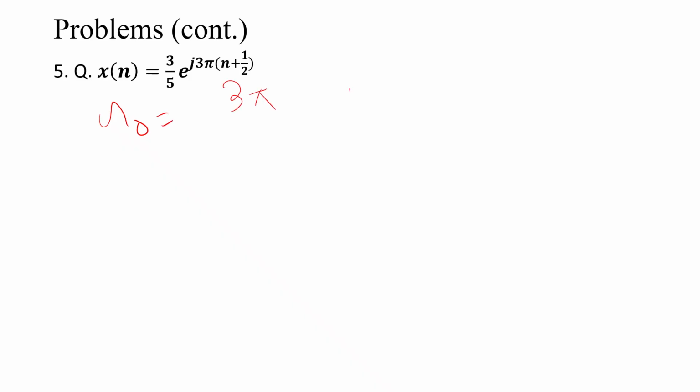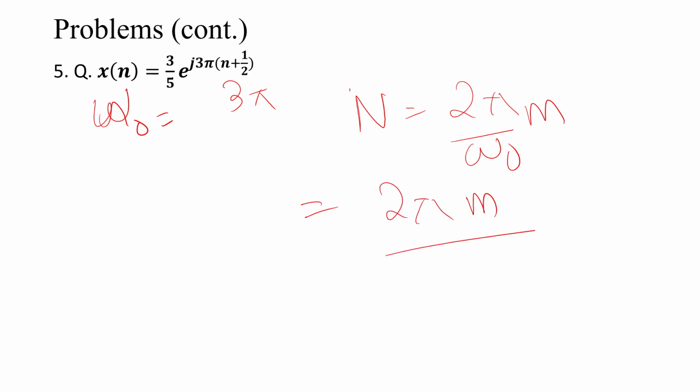So n is equal to 2πm by omega naught, with omega naught equal to 3π. So here π cancels. What do I make to get an integer? That is 3. So it is 2. So the fundamental period n is equal to 2.